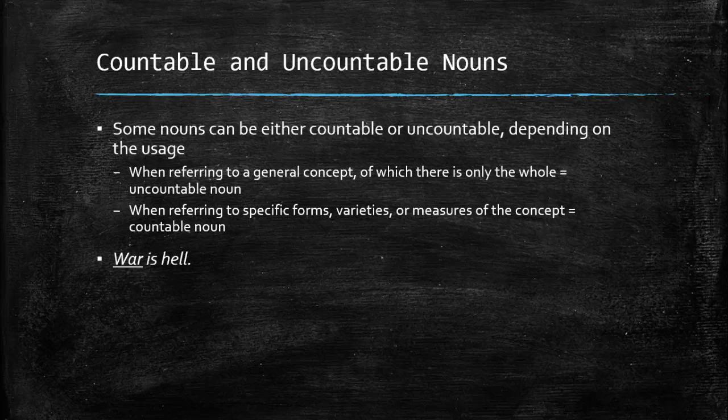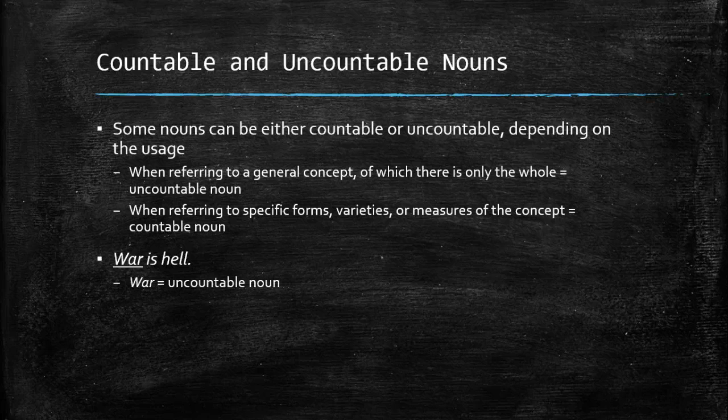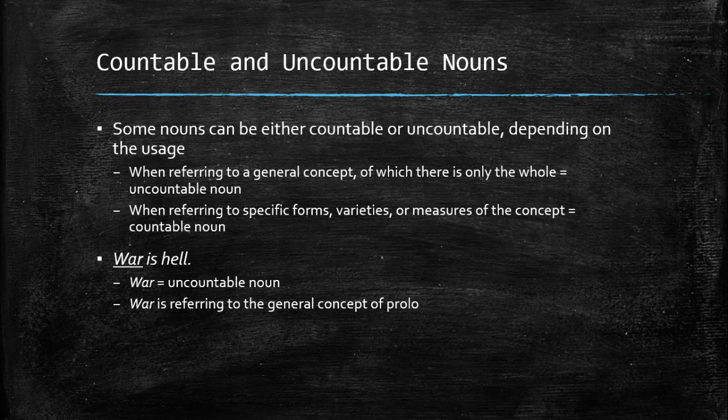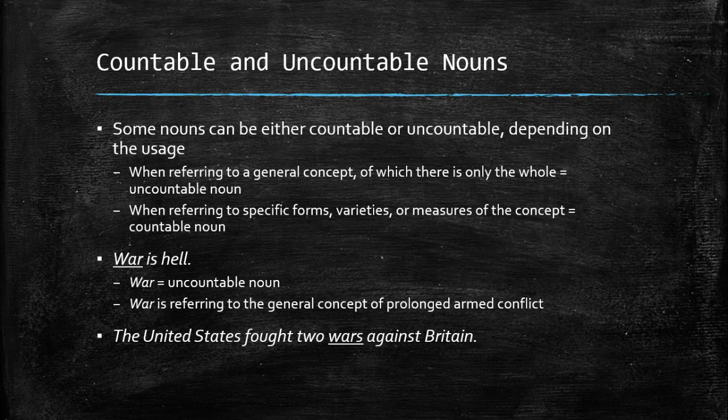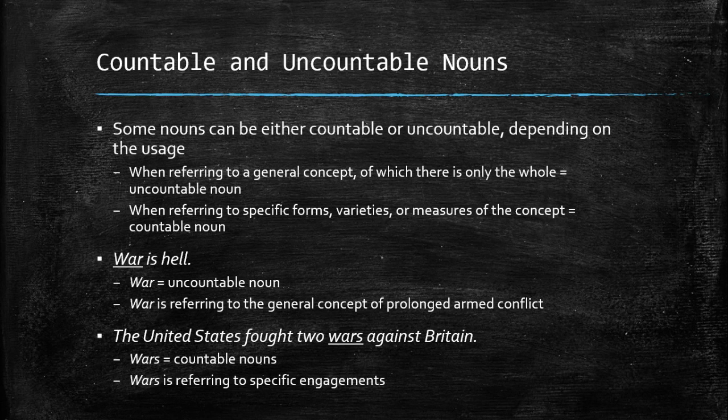Here's an example, the noun war. War can be either countable or uncountable, depending on how it's used in the sentence. Let's take a look at this one here. War is hell. War here is an uncountable noun. It's referring to the general concept of prolonged armed conflict, just war as a concept. In this sentence, on the other hand, the United States fought 2 wars against Britain. Here, war is a countable noun, because it's talking about specific engagements, specific instances of the whole concept of war. That's just an example of how nouns can be uncountable or countable depending on how they're used.